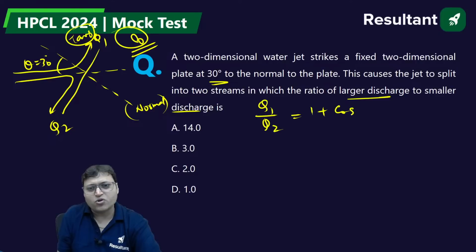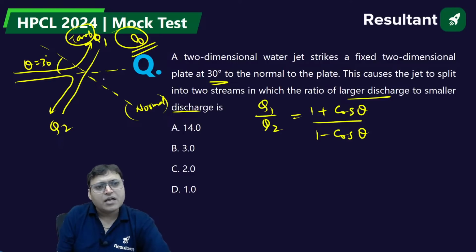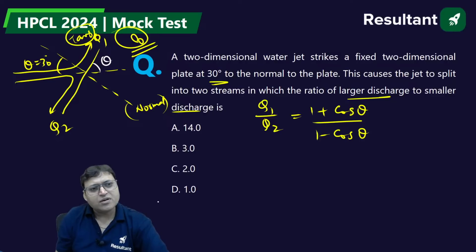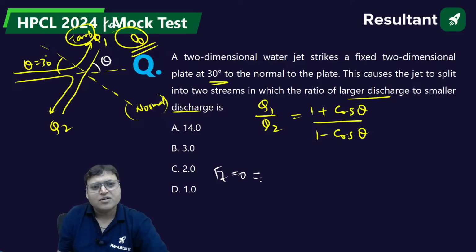That is 1 plus cos theta upon 1 minus cos theta, isn't it? How are we getting it? Look, if we apply the momentum equation in the tangential direction, Ft will be equal to 0, which is equal to the rate of change of momentum.